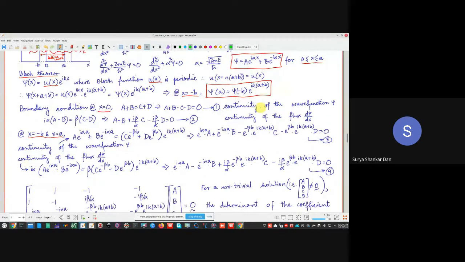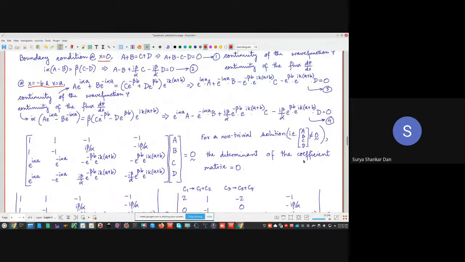Excellent. So we have got 1, 2, 3, 4. So this is another relation. No need to put it here every time because these are anyway marked 1, 2, 3, 4.